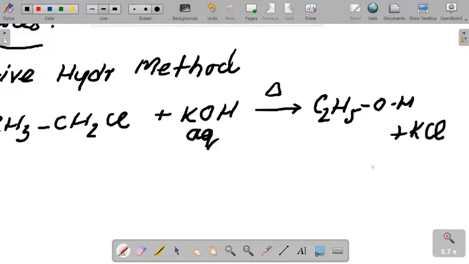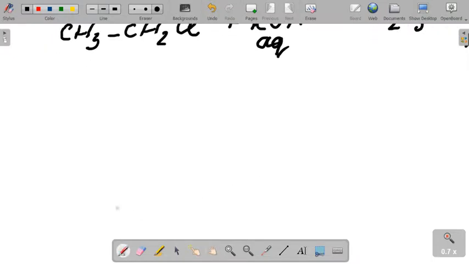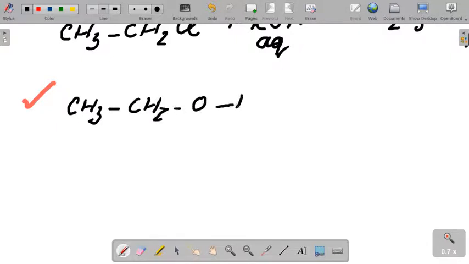Now this alcohol can be made. This is active hydrogen method actually. So you underline this or make a point that this active hydrogen, that is the electronegative oxygen and electropositive hydrogen, is made to react with Grignard reagent with 1 carbon less.